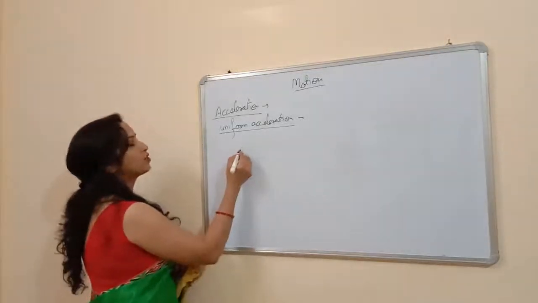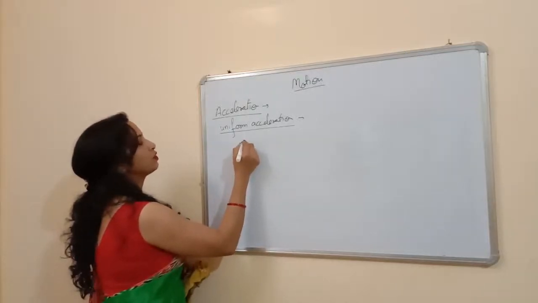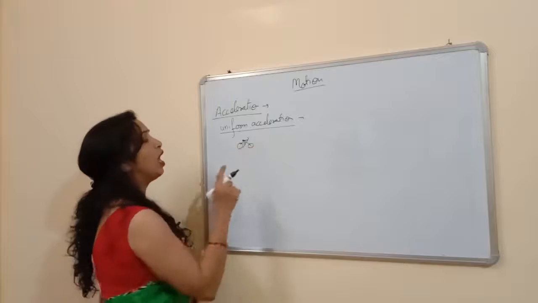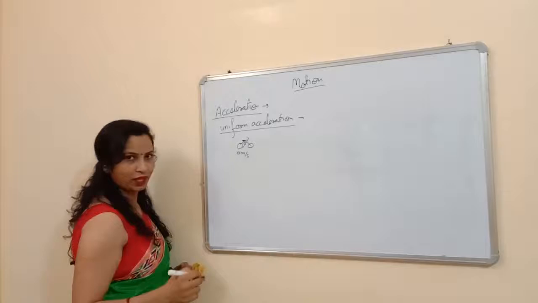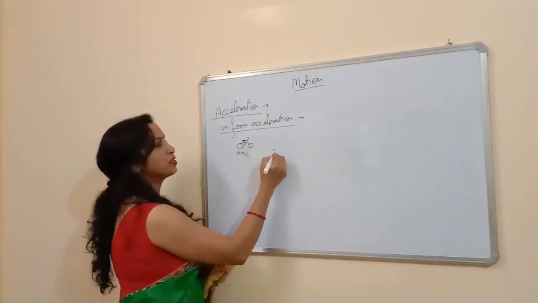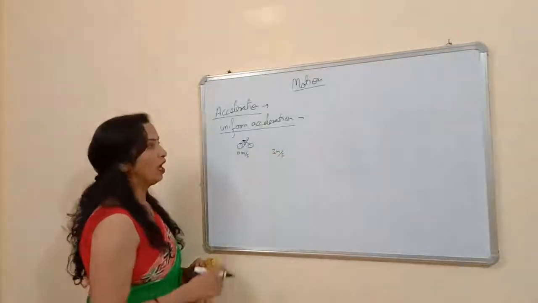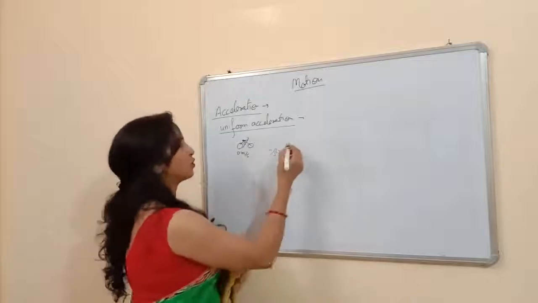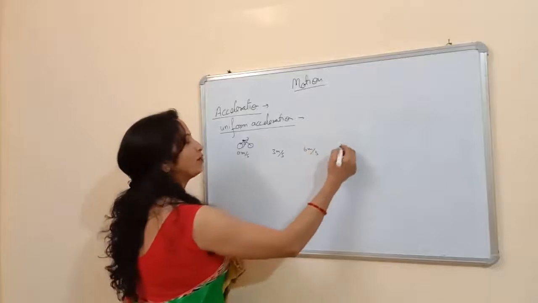Suppose for example, you start on a bicycle. You should be there on the bicycle always. So this is your bicycle, and you start. It means you have a zero velocity initially, and after 1 second, your velocity changes to, suppose, 3 meter per second. By paddling, you change your velocity. Again, by paddling, you change your velocity. It is 6 meter per second. And again, in the next 1 second, it will be 9 meter per second.